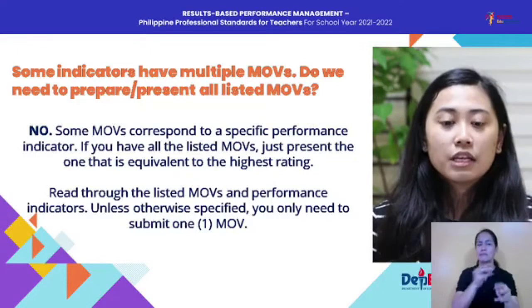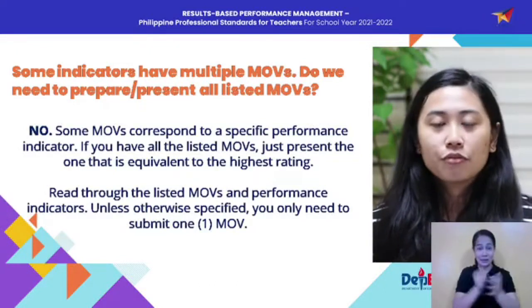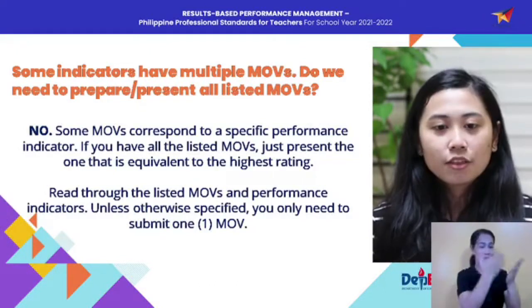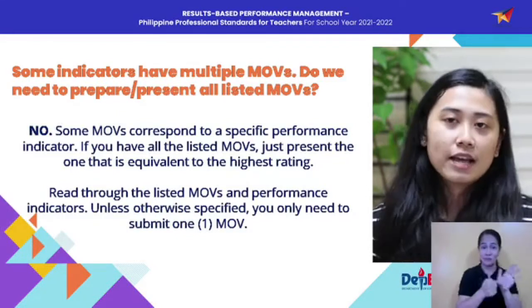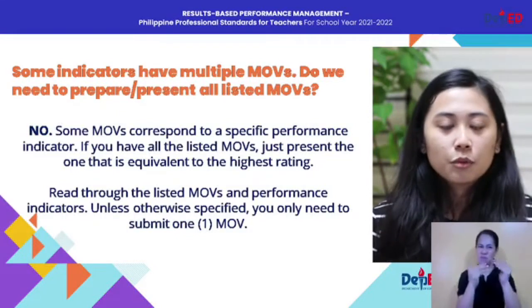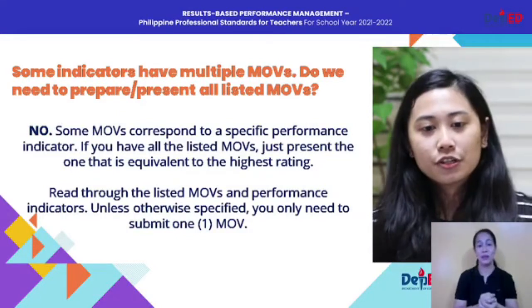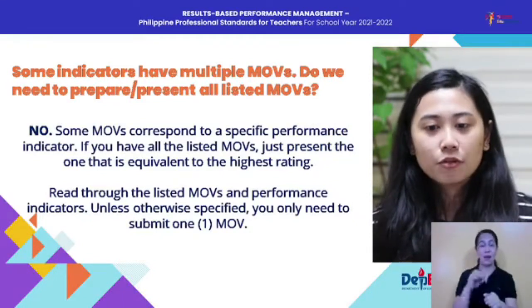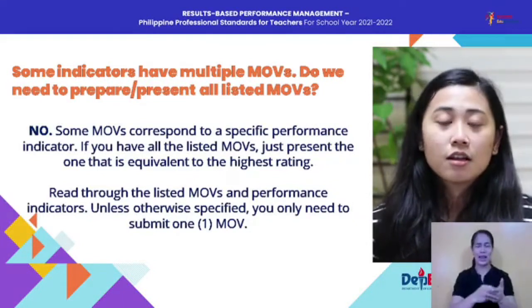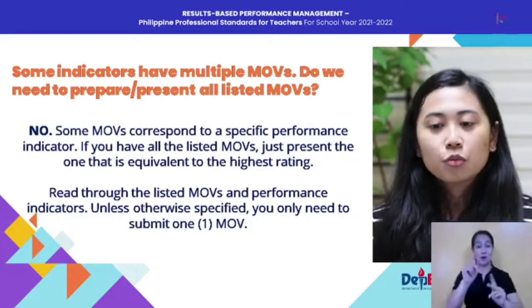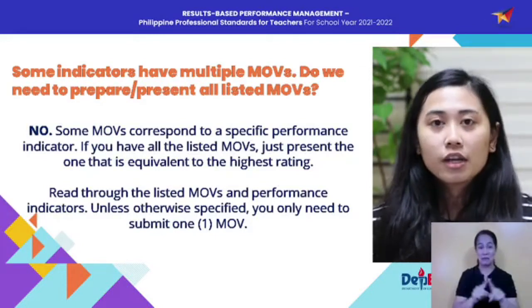So even if you have all the listed MOVs, you just need to present the one that is equivalent to the highest rating. We would like to remind our teachers to read through the listed MOVs and performance indicators. Unless otherwise specified, you will only need to submit one MOV.